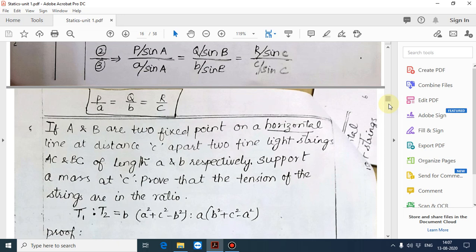You have to use note 2 also in this problem. You see the proof.